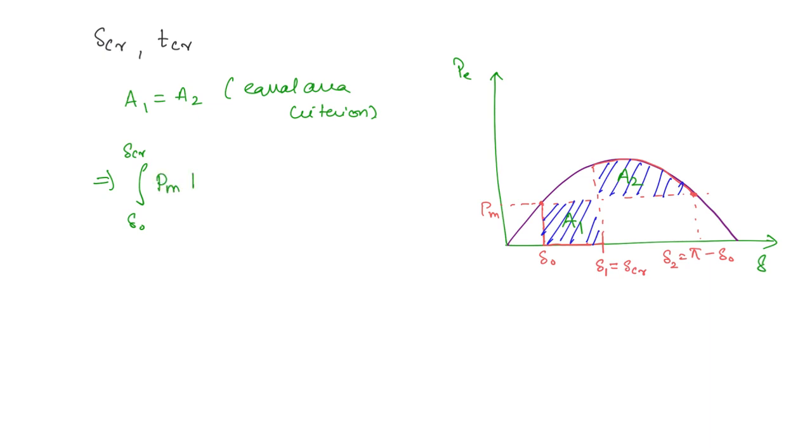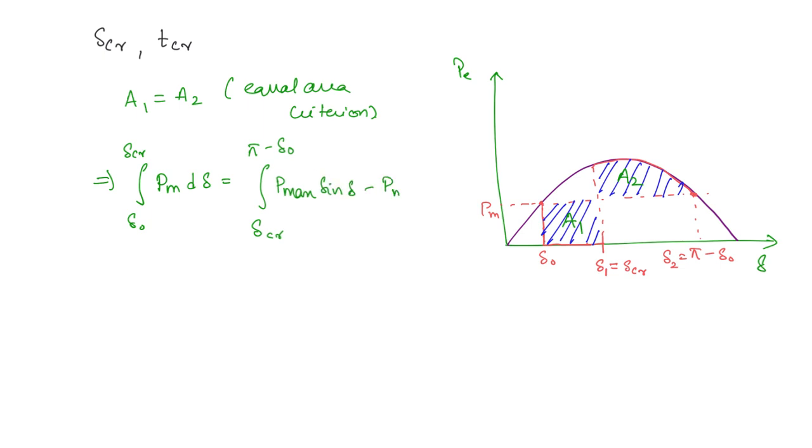So PM d delta, this is equal to, now here the area is in between this curve and this curve, right? So PE minus PM, and the limits will be from delta CR to pi minus delta naught. Okay, now what is PE? PE is nothing but P max sine delta, that is the expression for electromagnetic power, right?